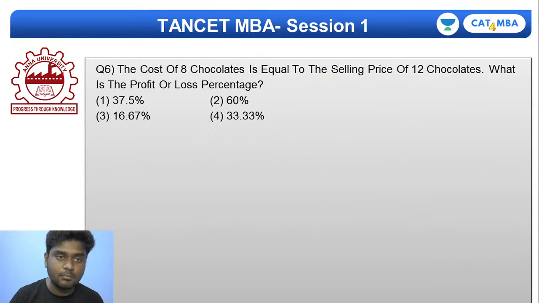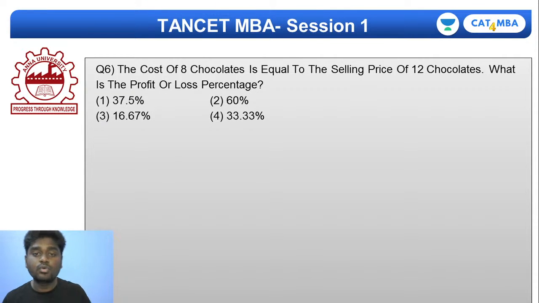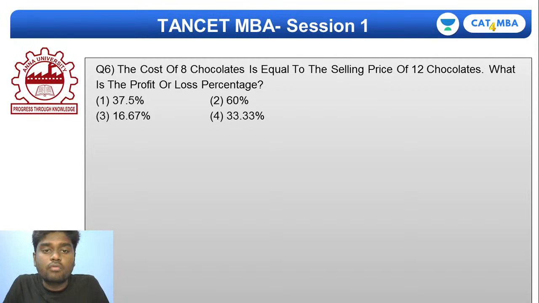Very good, guys. Let's keep going with the sixth question. Listen very carefully. Another challenging question for you guys, and let's see who can bring me the right answer. The cost of 8 chocolates is equal to the selling price of 12 chocolates. What is the profit or loss percentage? That's your question.